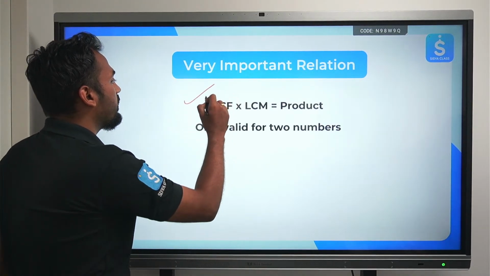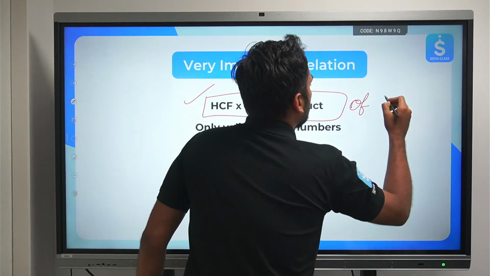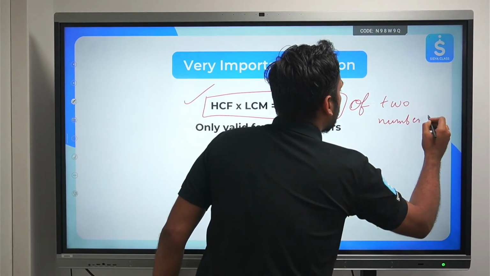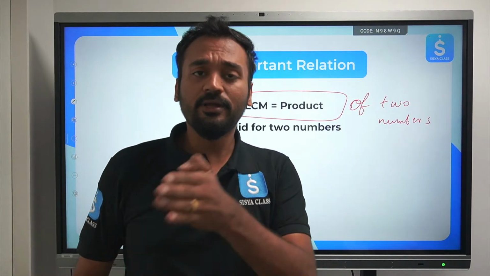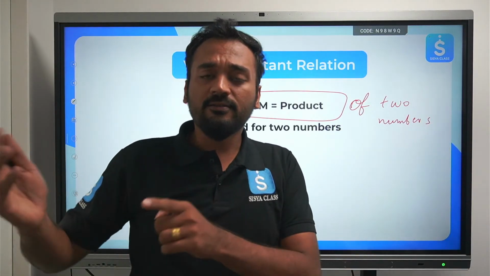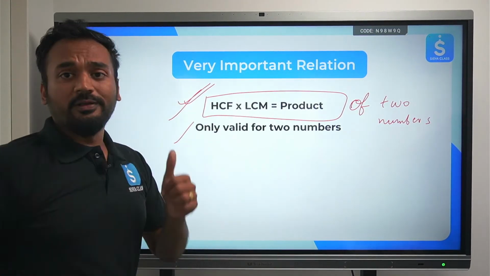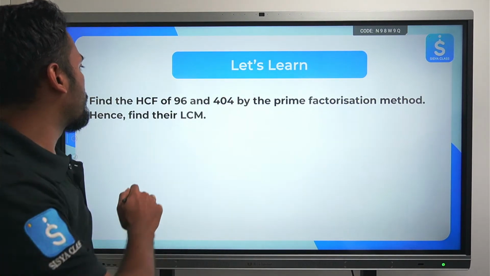And this is only and only valid for two numbers. If there are three numbers, we cannot say that HCF into LCM of the three numbers is equal to first number into second number into third number. For that, a separate relation is there. This is only and only valid for two numbers. Clear? Let's move ahead. Let's see one question over here.